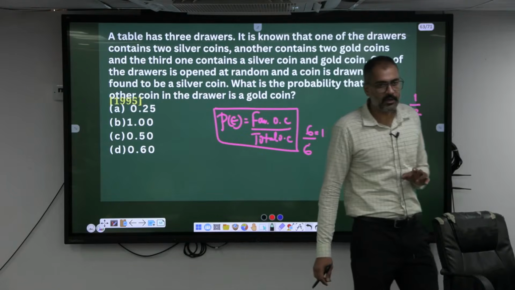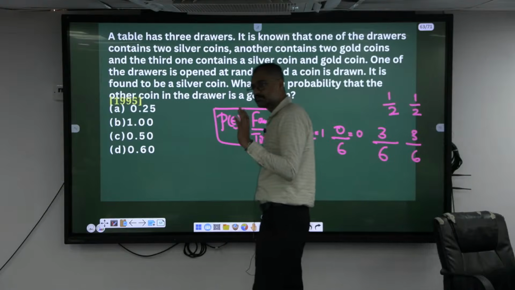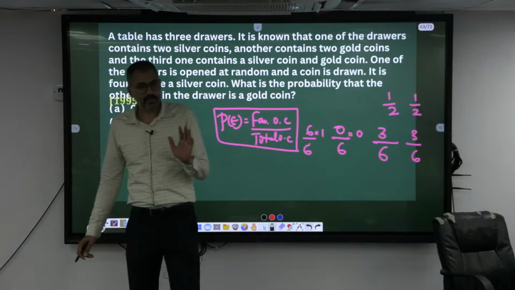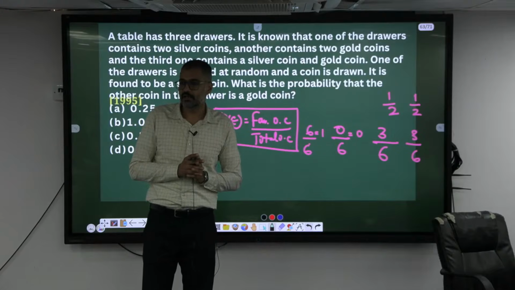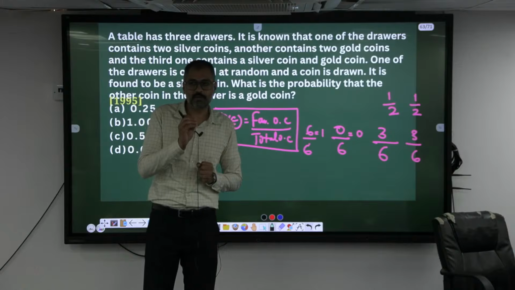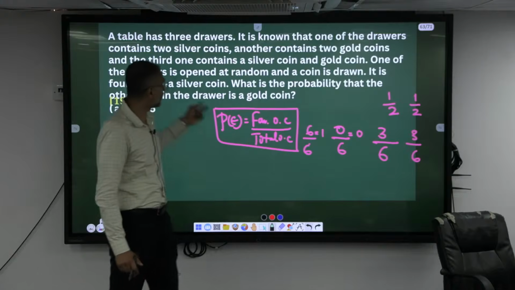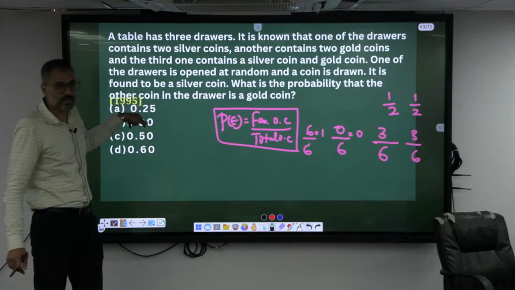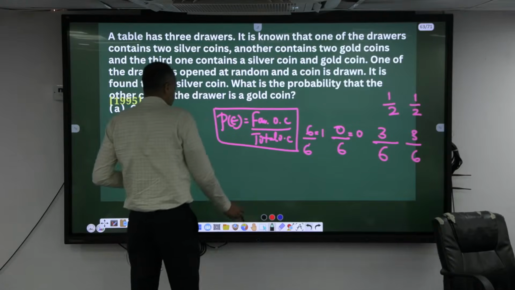Now, in some of the cases, the probability of an event is already known. In this experiment, you already know your result. Meaning, let's say you already know that 30% you have passed the exam, so 70% there is no chance. That's the conditional probability question. How many drawers are there? 3 drawers are there.